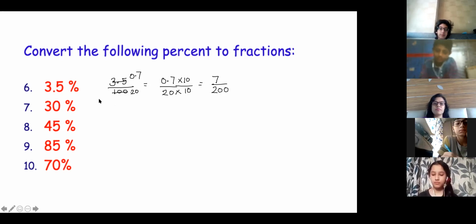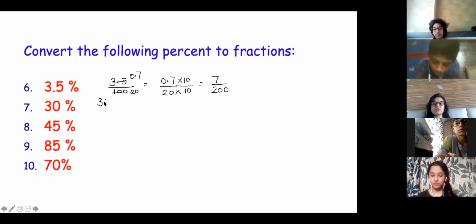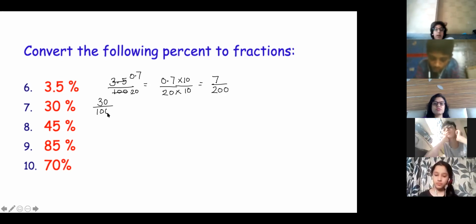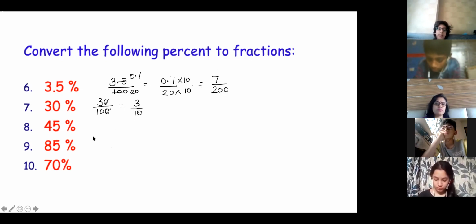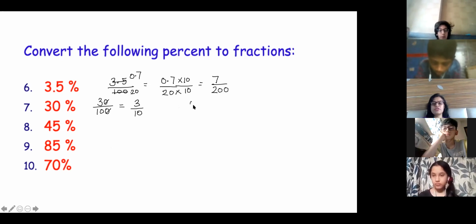Convert the following percent to fraction. Now next one. Ma'am, can I share? Yes, Abdullah. 30. Ma'am, we will cut the zero directly. Then we will have 3 upon 10, ma'am. And the decimal would be 0.3.